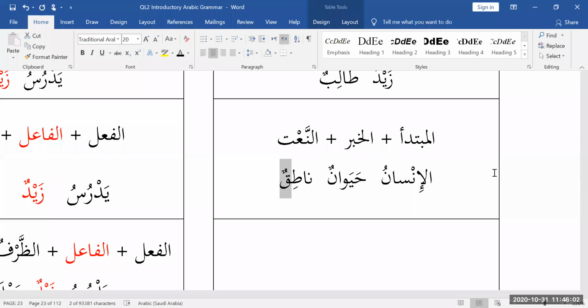Natiqun is an adjective, and adjectives are followers. They follow the leader. Who is this adjective for? This adjective is for hayawan. So because hayawan is in the rafa state, and natiqun is a follower, it follows the state of hayawan, and therefore it ends up being in the rafa state, and therefore you have a dhamma ending. So the dhamma ending here indicates that natiqun is in the rafa state, but it's not in the rafa state because it's a pillar. It's in the rafa state because it's following a pillar.